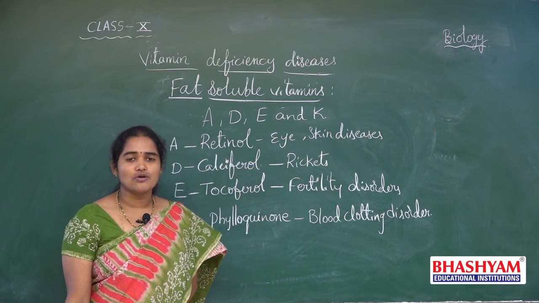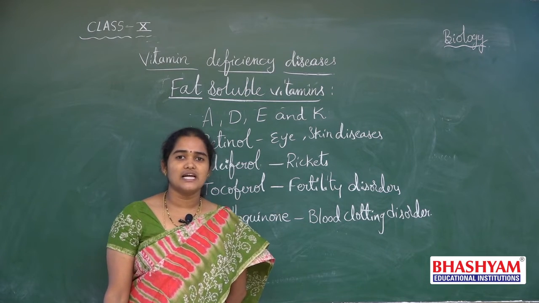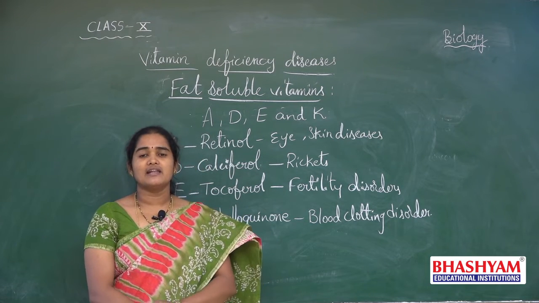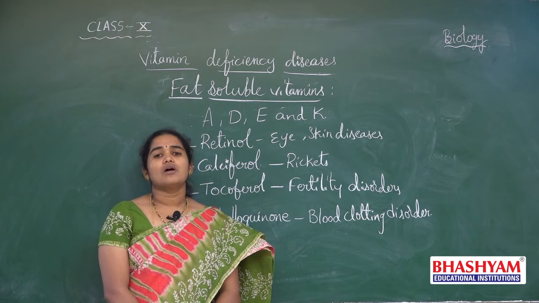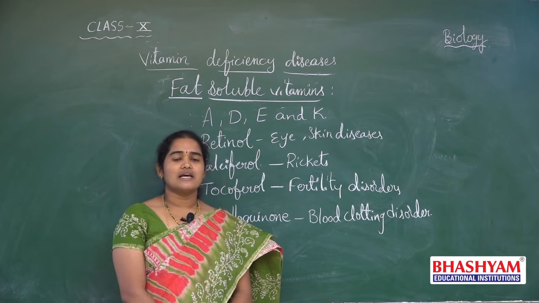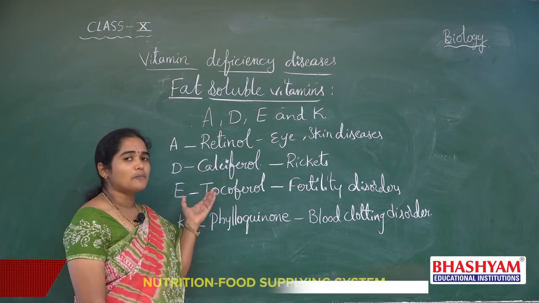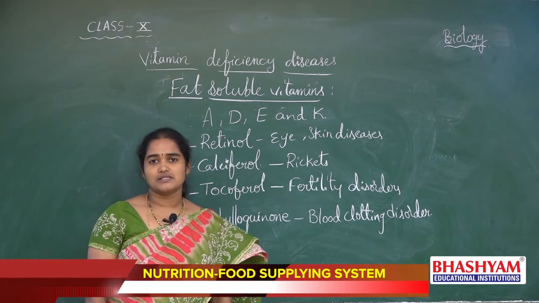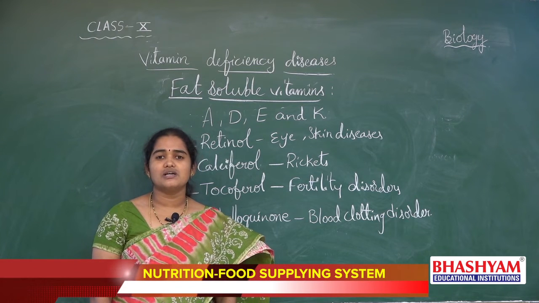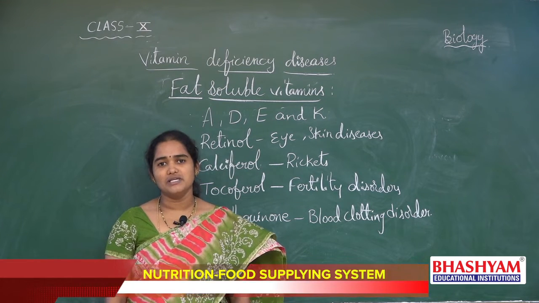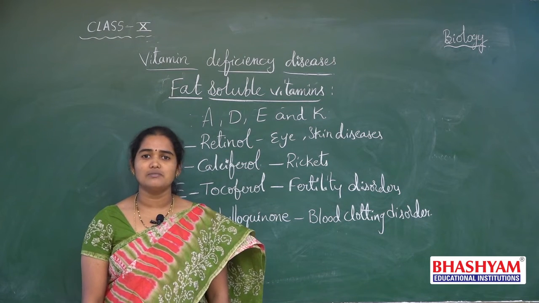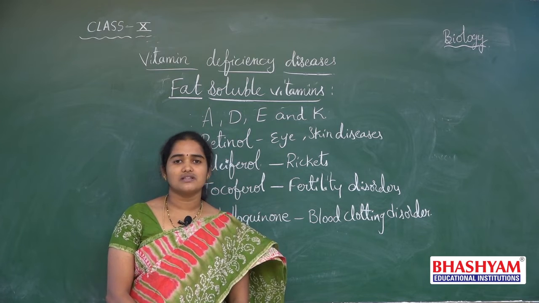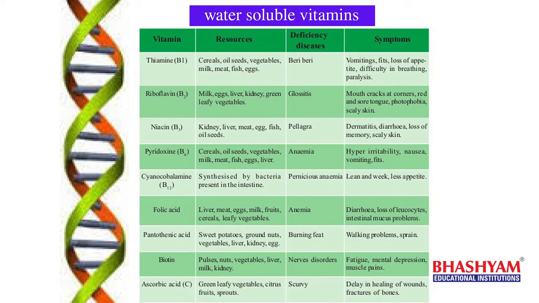And now let us go through a tabular form related to the vitamins and their deficiency diseases, symptoms, and the food sources which are essential for obtaining these vitamins. Now let us see the picture, the tabular form of vitamins, and we will go through the symptoms of deficiency of vitamins and food sources for the vitamins. First of all, let us go through the water soluble vitamins.